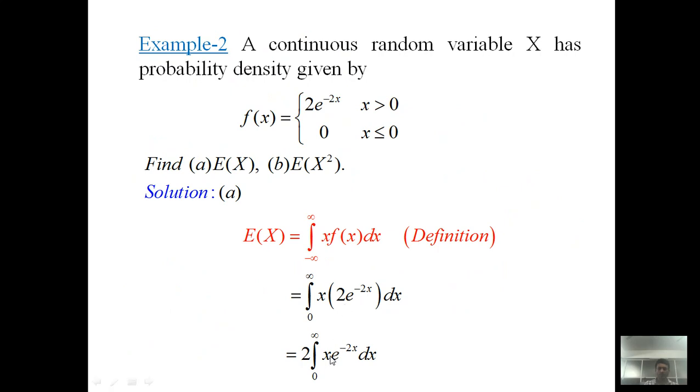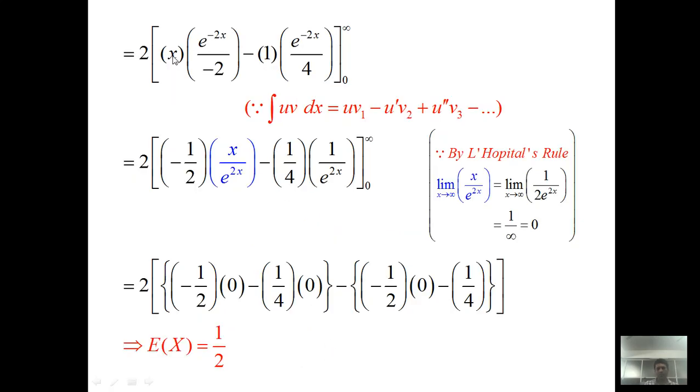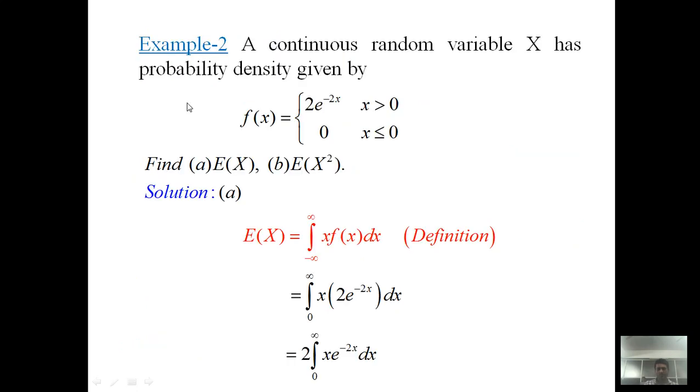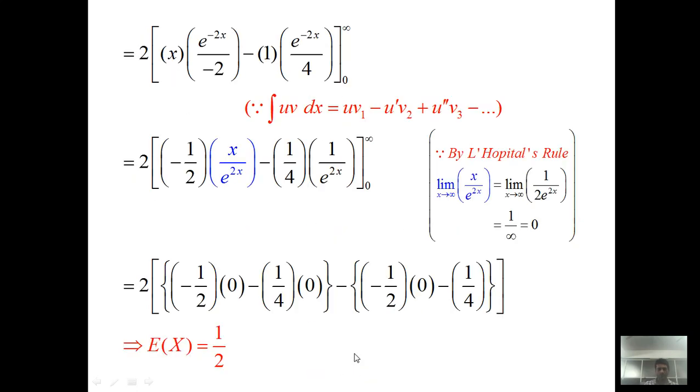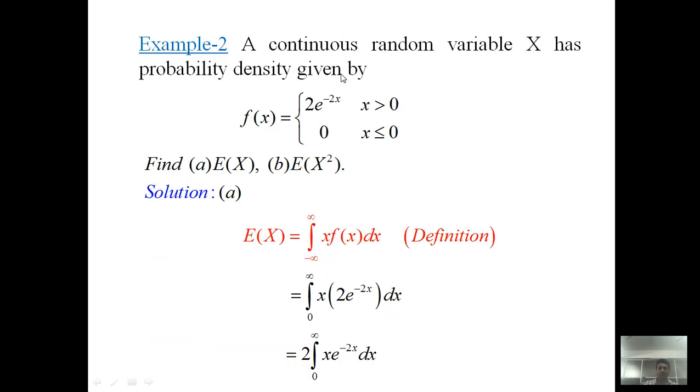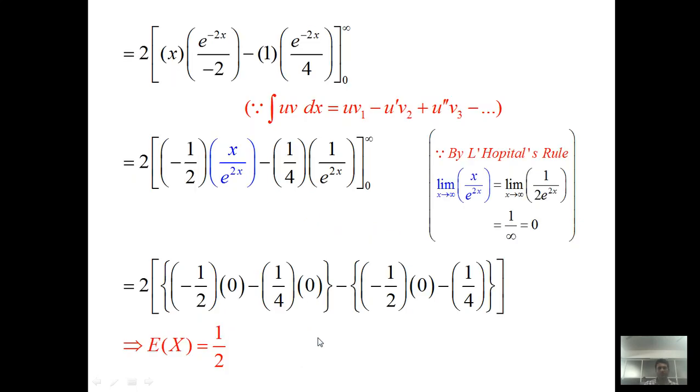So here our u is equal to x, so we write u as it is, x. Integration of v, that is integration of e raised to minus 2x, gives e raised to minus 2x by minus 2, minus u dash, the differentiation of x, that is 1, times v2, the integration of v1. So minus 2 is constant, and integration of e raised to minus 2x gives e raised to minus 2x upon minus 2, so it leads to e raised to minus 2x upon 4, because minus 2 times minus 2 makes the denominator 4, and the boundary is 0 to infinity.